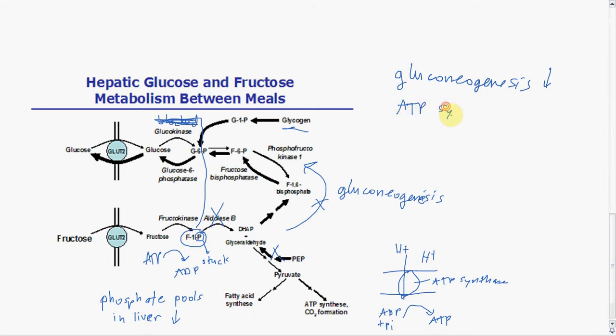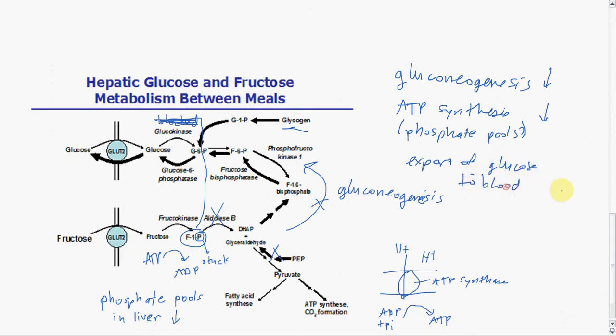ATP synthesis, because of phosphate pools, phosphate stores, both of these go down. And export of glucose to the blood also goes down. Okay, the only thing going up here is fructose 1-phosphate. These brackets mean concentrations. So concentrations of fructose 1-phosphate.